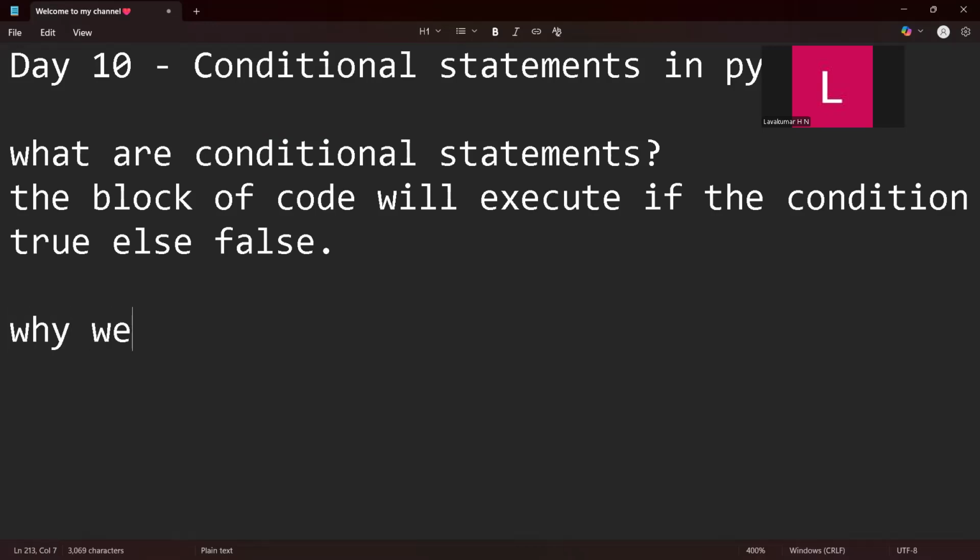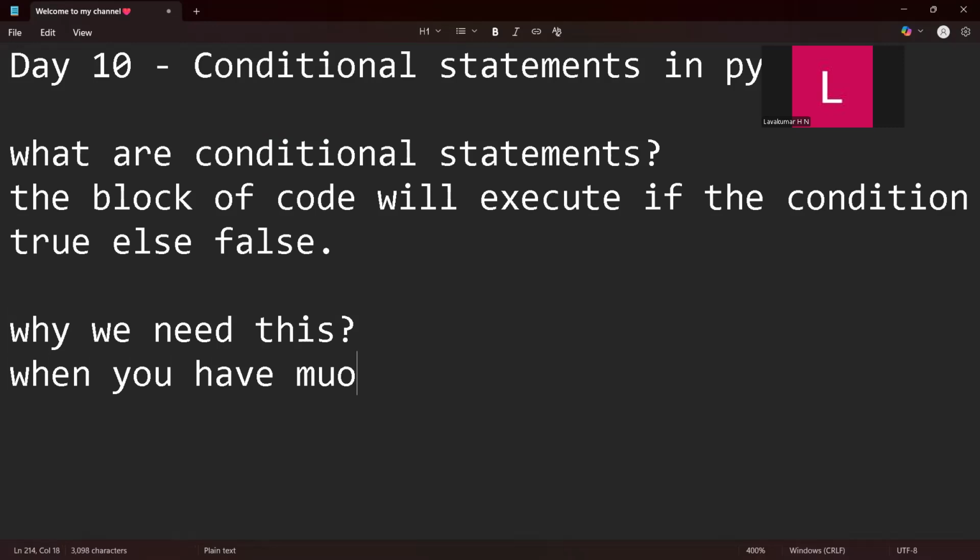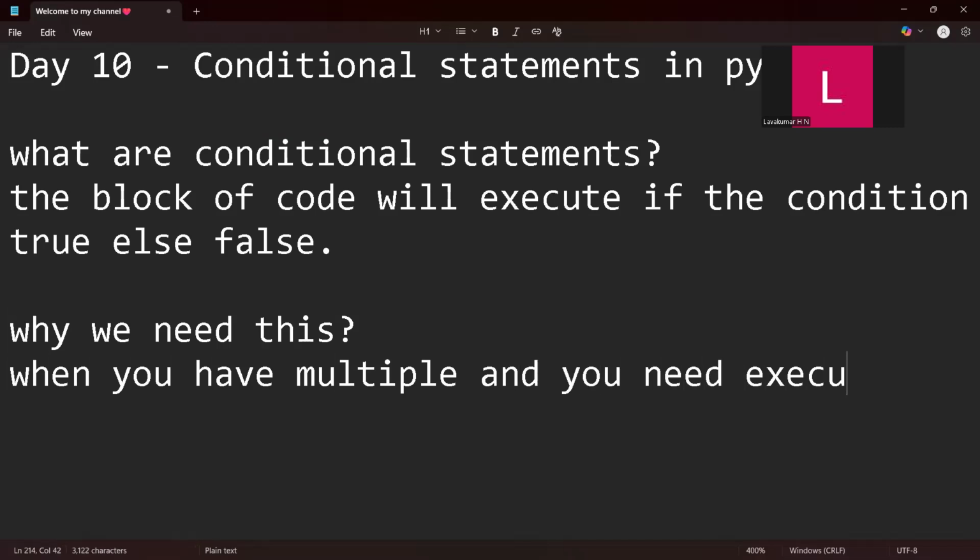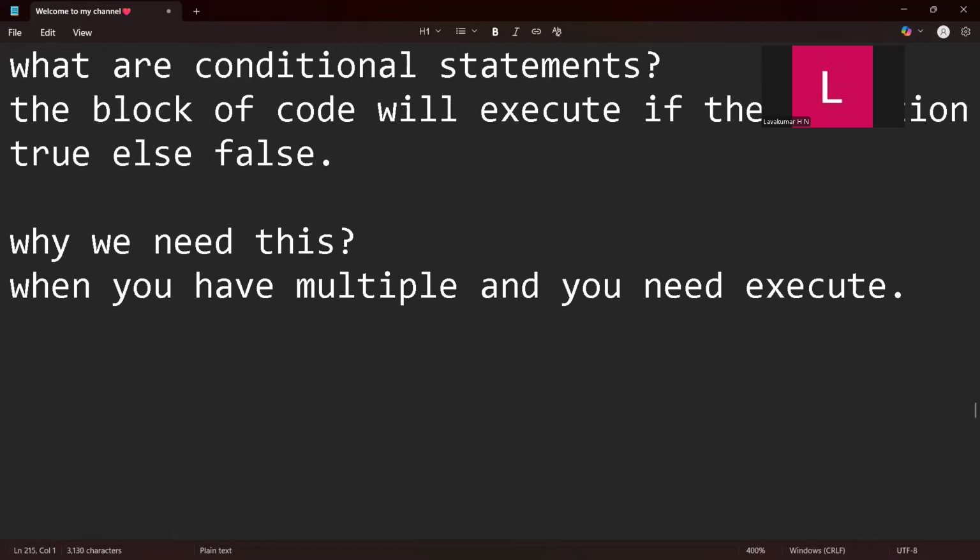Now, why do we need this? When you have multiple conditions and you need to execute only one, because you are looking for that one condition, for that we use conditional statements. How do they work?